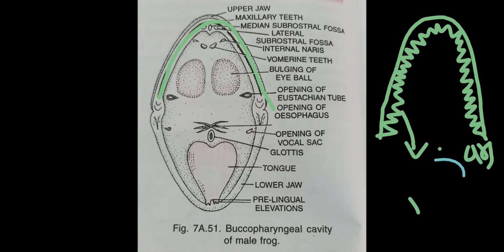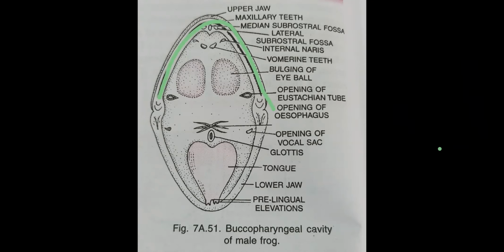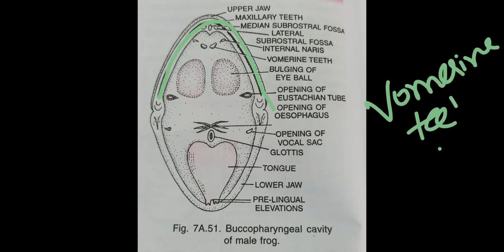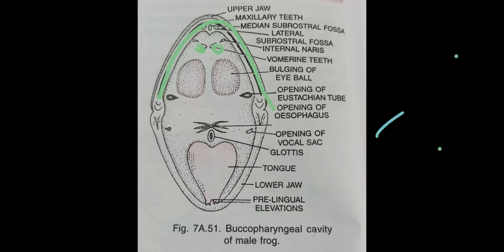Next, one more type of teeth is present that we call vomerine teeth. Over here, these two are known as vomerine teeth. Next, on the head region, you know that the bulgy eyeballs are present. So the bulgy eyeball depressions, or impressions I can say, are present over here.